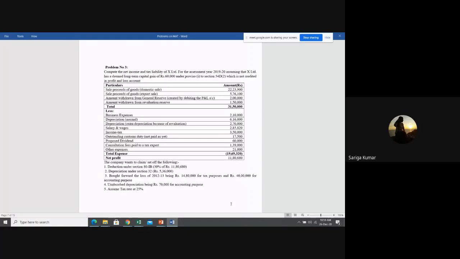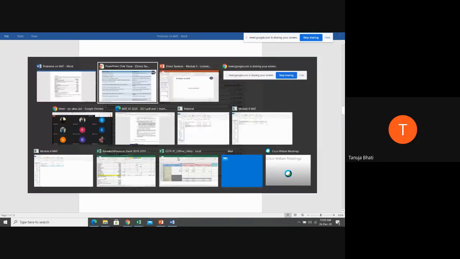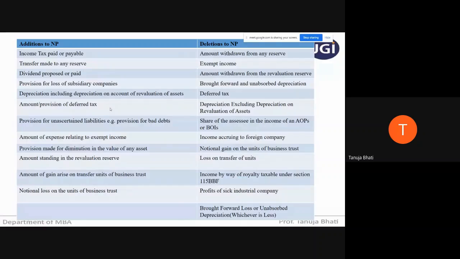Yes, ma'am. Yes? Students, I'm asking, you already all understand? Yes, ma'am. This problem we're leaving it half because of time constraint. We'll continue it in the next lecture. So students, as per the normal provisions of Income Tax Act, I need not explain so much because we have already done in module number 3. Only main thing is how to calculate the book profit, additions and deletions to net profit you need to know.